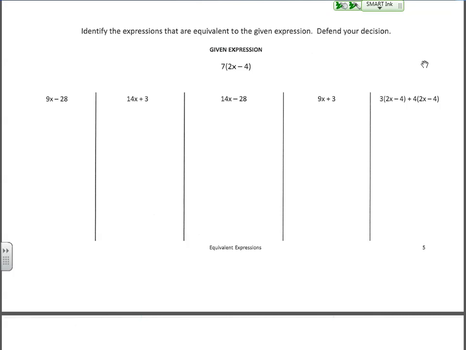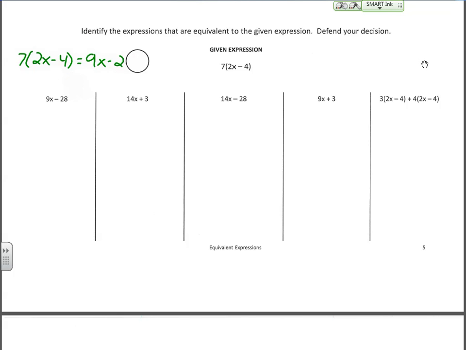We talked about a couple of different ways that you could attack this, right? One option is to set the two expressions equal to each other and see if you end up with one of those special all real types of solutions. Because if 7 times 2x minus 4 is equal to 9x minus 28, then you'll end up with the exact same number of x's and the exact same constant on both sides. Okay, so that's one way to do it.